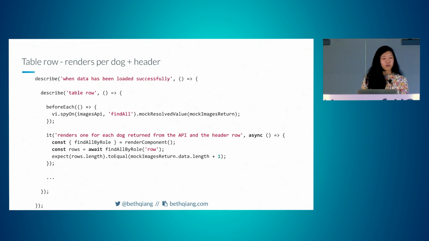We are mocking that find all so that we have access to all of those dogs. It renders a table row for each dog returned from the API and a header row. And so we can findAllByRole, which each has a row role on it, and expect the length to equal our data return plus 1.